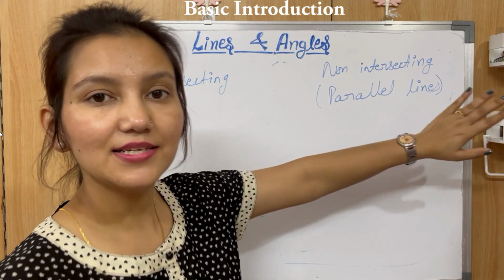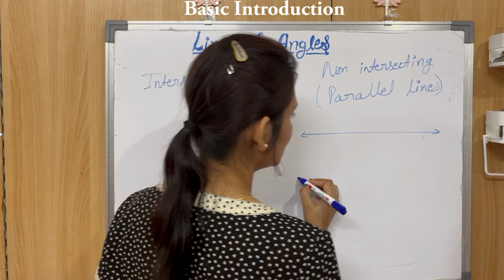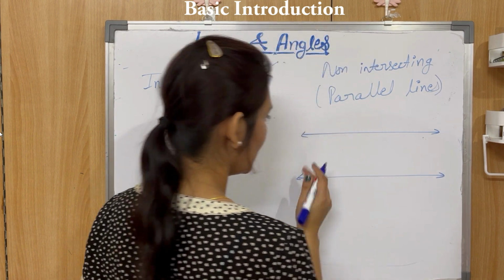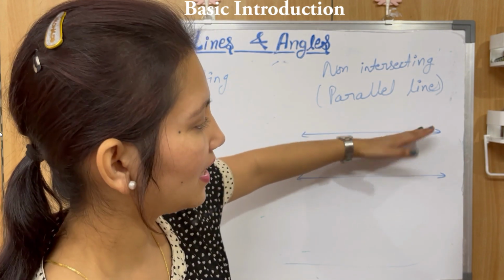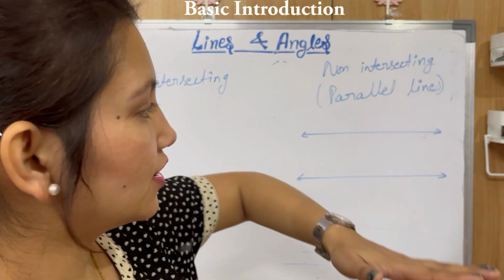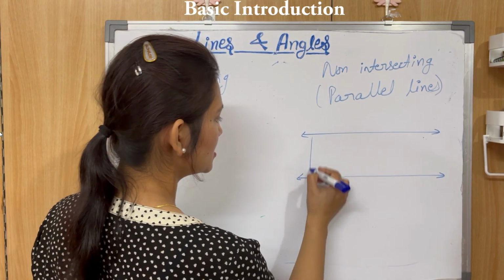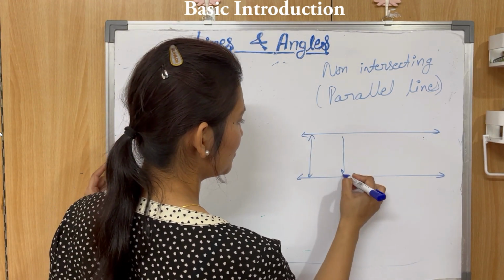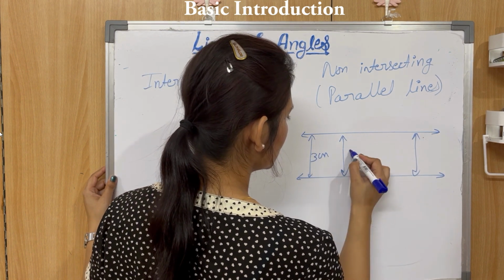Parallel lines are lines which are parallel to each other, meaning they are at an equal distance from each other at every point. The distance between these two lines is the same everywhere. Let's say it is 3 centimeters.